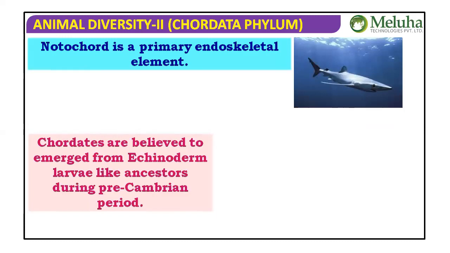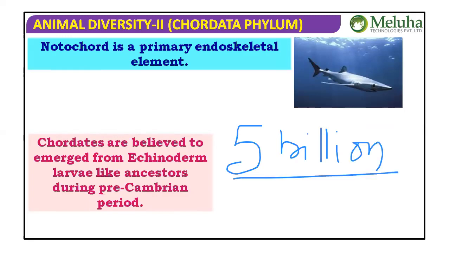during the Precambrian period. Precambrian period, Devonian period, Carboniferous period, all these are periods of the geological time scale. That means it is believed that the earth originated 5 billion years back. For 2 billion years there was no life on the earth. Then after that, from the last 3 billion years onwards, life originated.